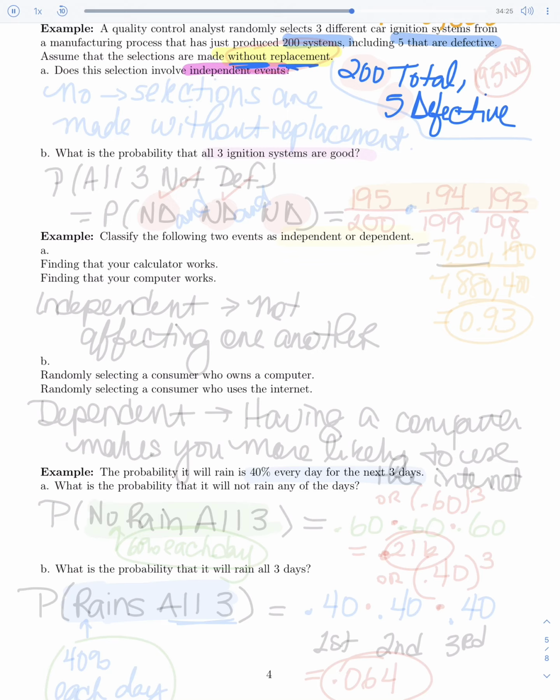So does this involve independent events? No. And the reason why is that selections are made without replacement. So selections are made without replacement, and that is your huge problem.